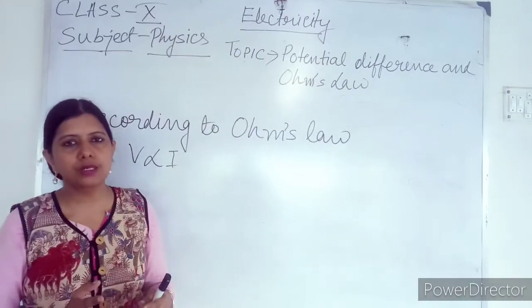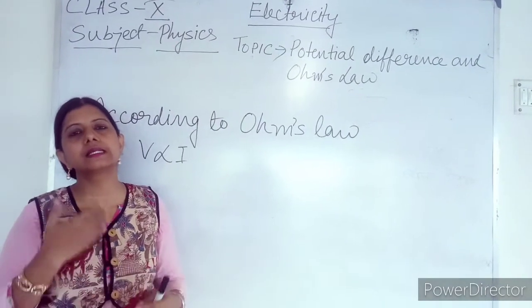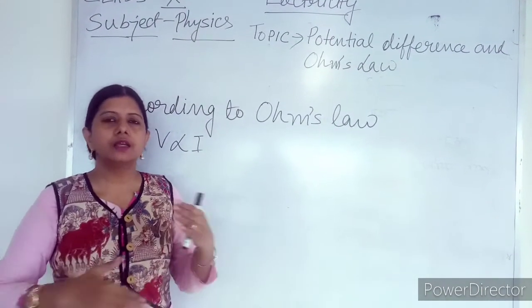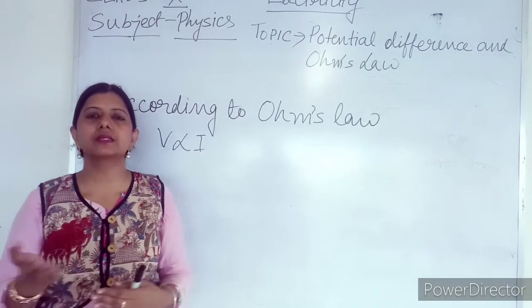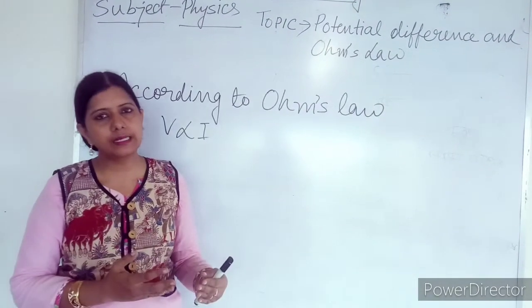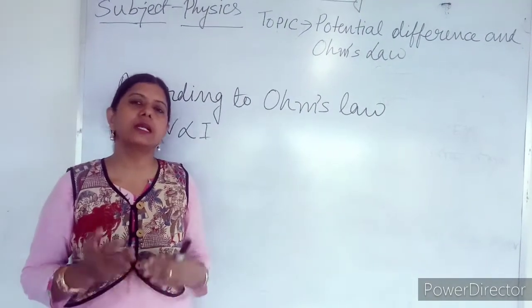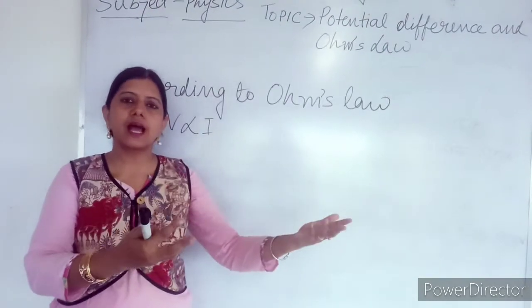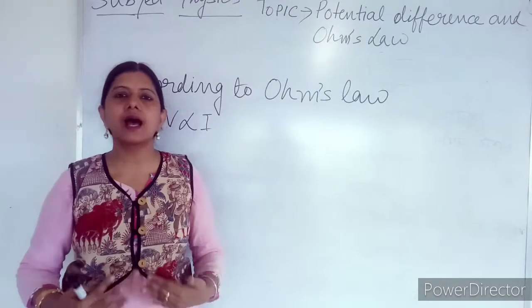That is, he found that potential difference is directly proportional to the current flowing through the conductor. If I increase the potential difference, current will increase. If I decrease the potential difference, current will decrease. V will increase, I will increase. V will decrease, I will decrease.